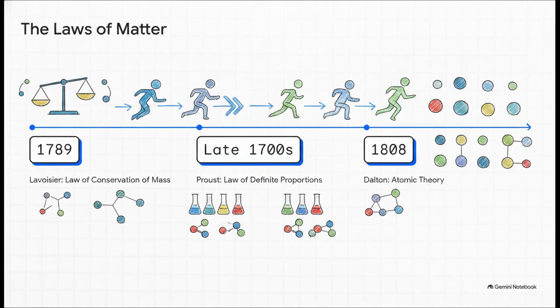Now, our understanding of all this didn't just happen overnight. It was kind of like a historical relay race of pure genius. Back in 1789, Antoine Lavoisier proposed the law of conservation of mass. Shortly after that, in the late 1700s, Joseph Proust gave us the law of definite proportions. And then, jumping to 1808, John Dalton tied the whole shebang together with his atomic theory. So let's see how this builds, starting with Lavoisier.